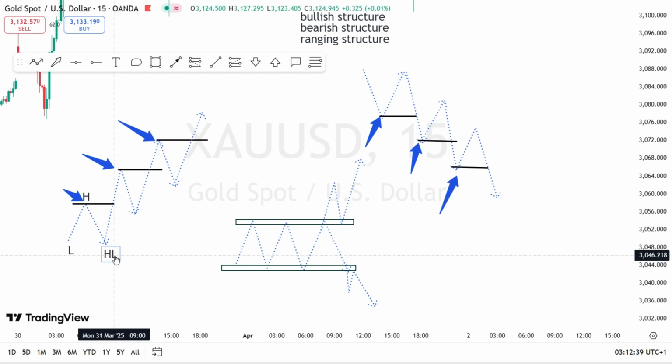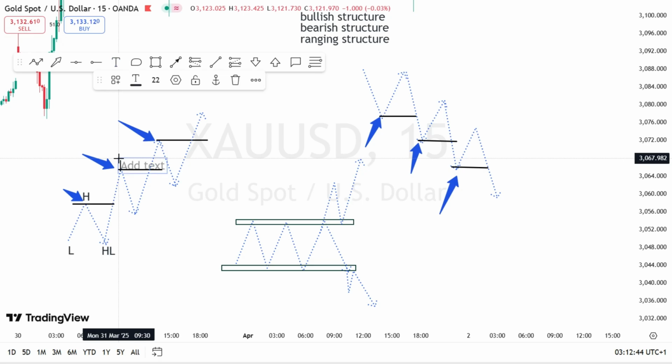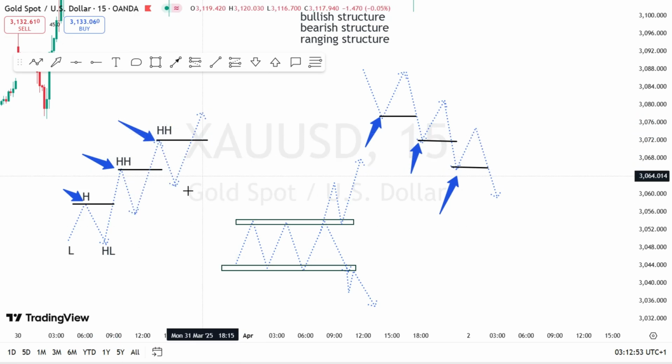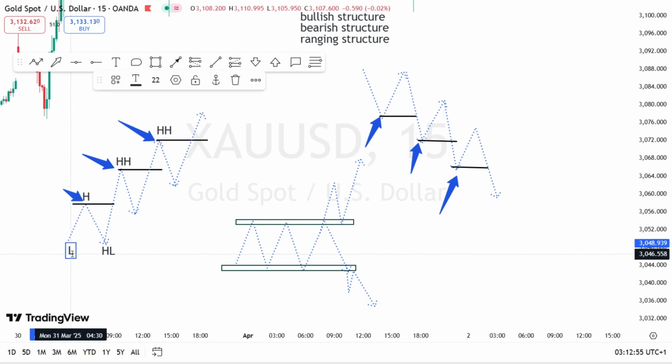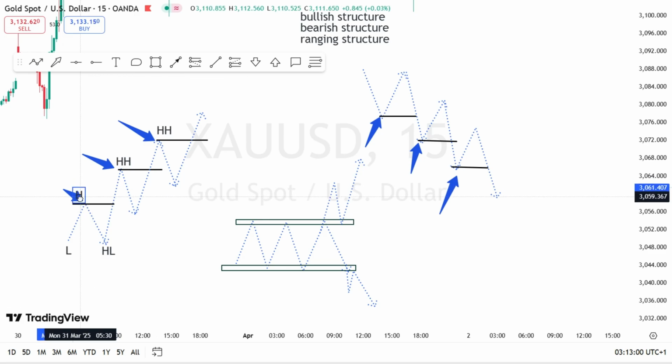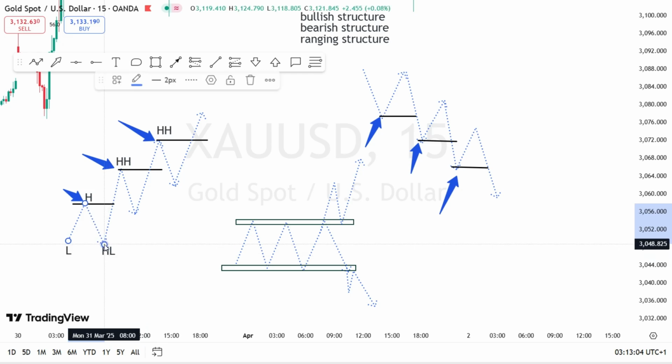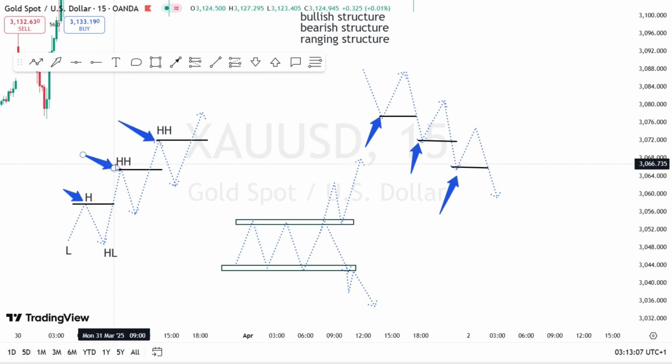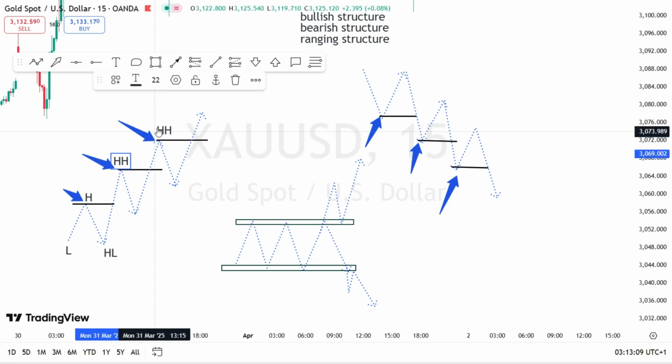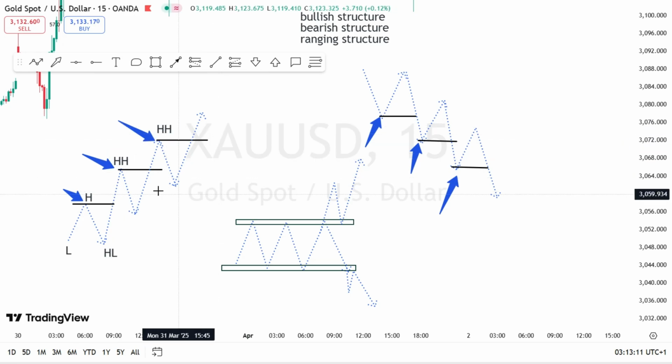So we have our higher low over here. Here will serve as our higher high. We have another higher high over here too. We have our low over here, we have our new high over here, we have our higher low over here, and our higher high.